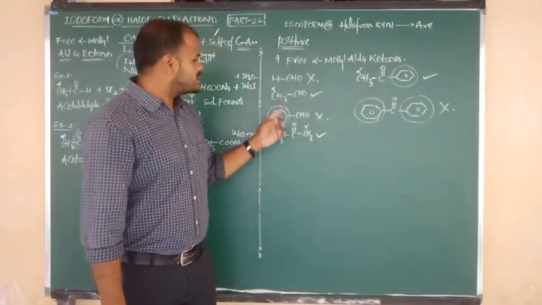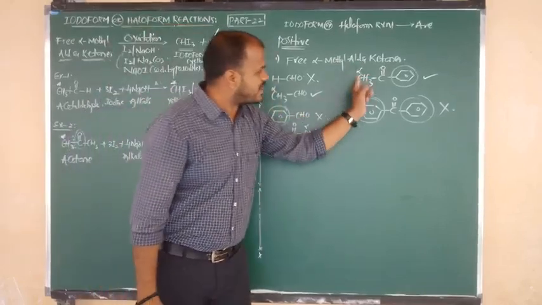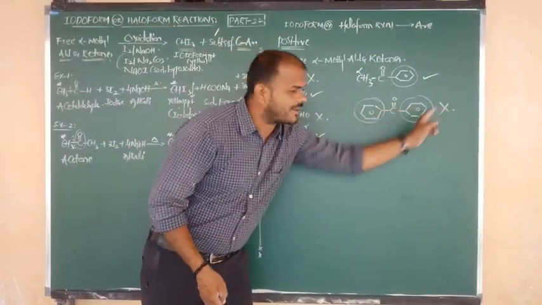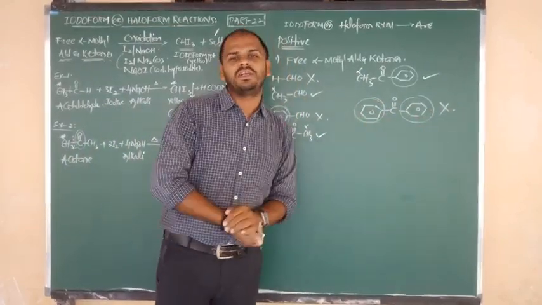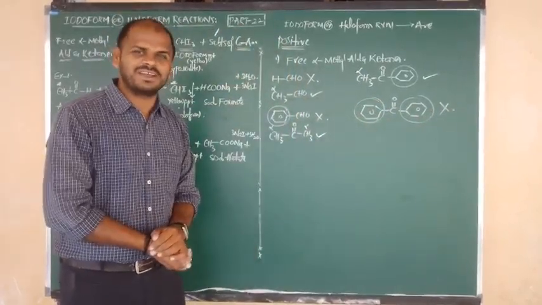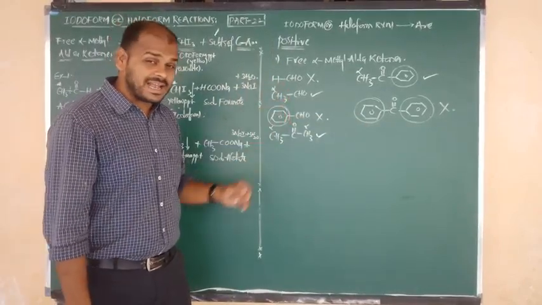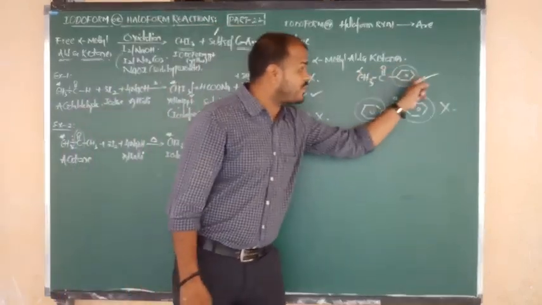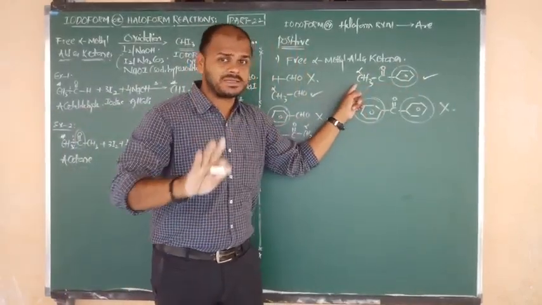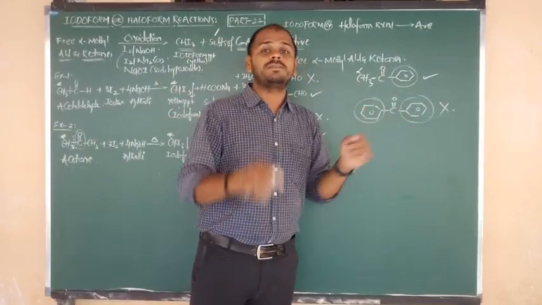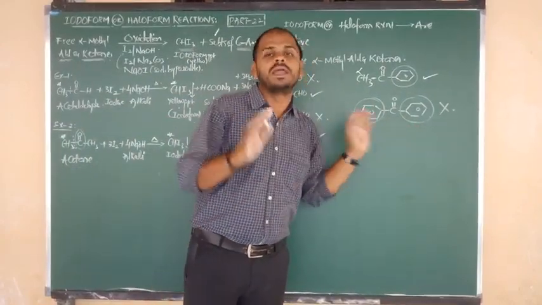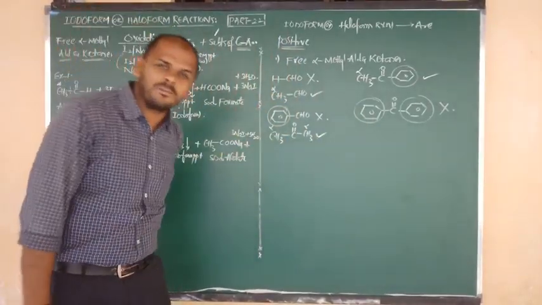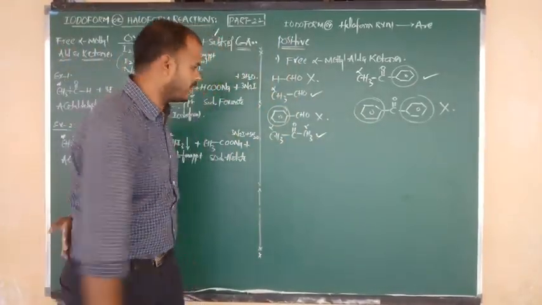Iodoform test. So presence of alpha methyl, positive for iodoform, and absence of alpha methyl, they are negative for iodoform. Like that, try to consider. Formaldehyde negative, acetaldehyde positive, benzaldehyde negative, acetone positive, acetophenone positive, just take one CH3. And benzophenone, no alpha methyl, not even one here. Benzophenone negative. In that way, we have to decide which are positive and which are negative for the iodoform test. I hope you understand. Good.